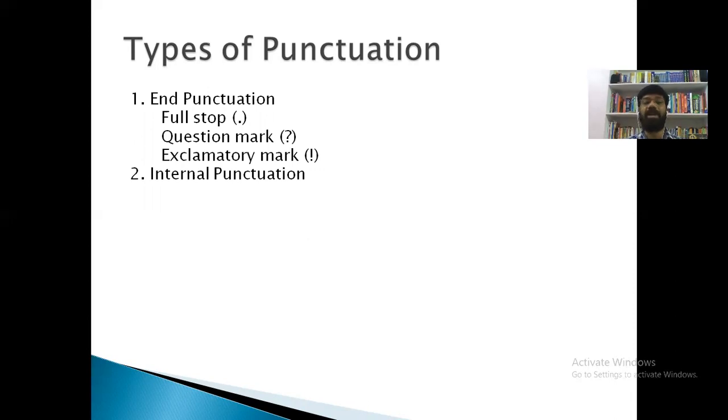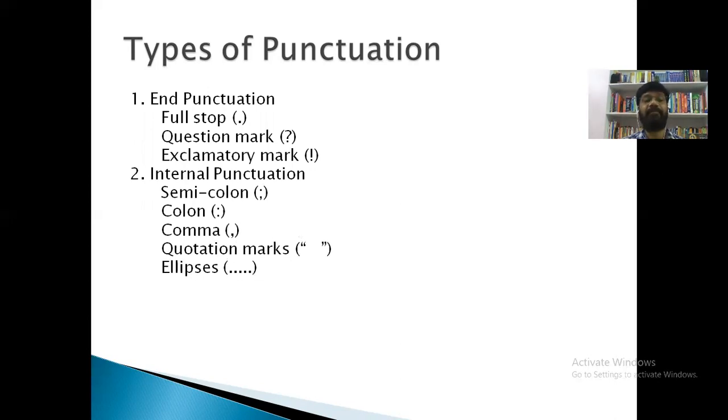Now let us talk about internal punctuations, right? Internal punctuation marks: semicolon, colon, comma, quotation marks, ellipsis. These five punctuation marks are considered internal punctuation marks because they are used within the sentence. That's why they are called internal punctuations.